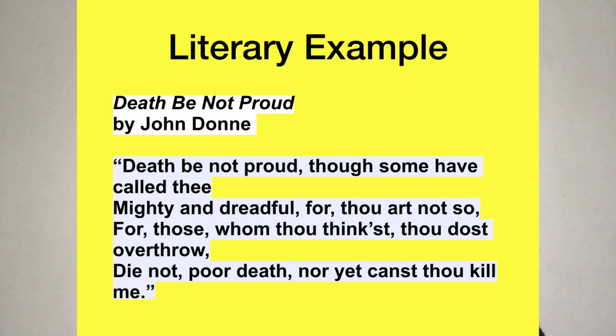Here's also another example of apostrophe from a very famous John Donne poem titled Death, Be Not Proud. And here it goes. "Death, be not proud, though some have called thee mighty and dreadful, for thou art not so. For those whom thou thinkst thou dost overthrow die not, poor death, nor yet canst thou kill me." So the persona was talking to death as if death was a human being, addressing death as, hey, do not be proud, because others may be afraid, but I am not afraid of you. So death, be not proud.